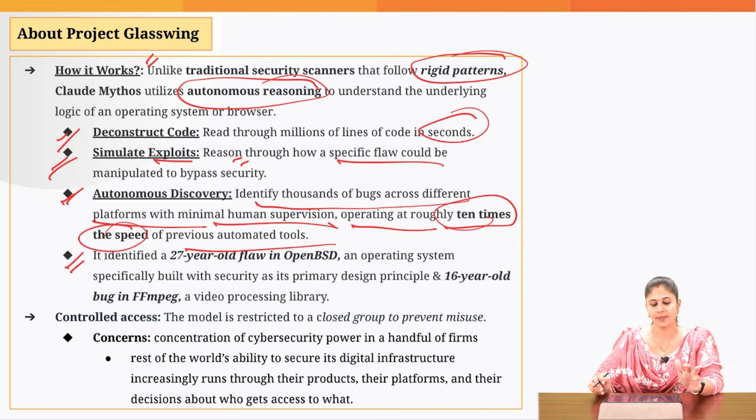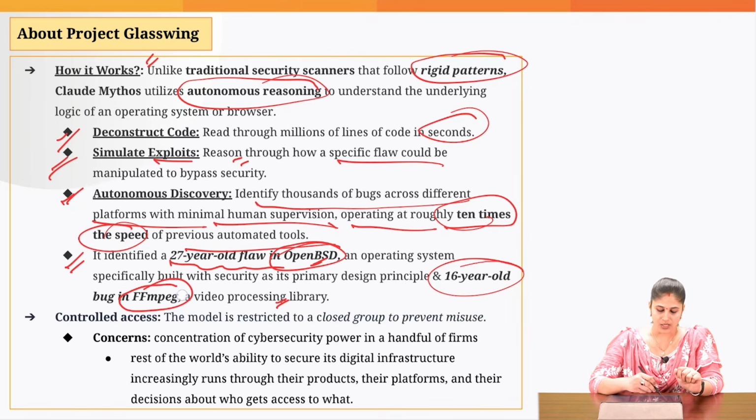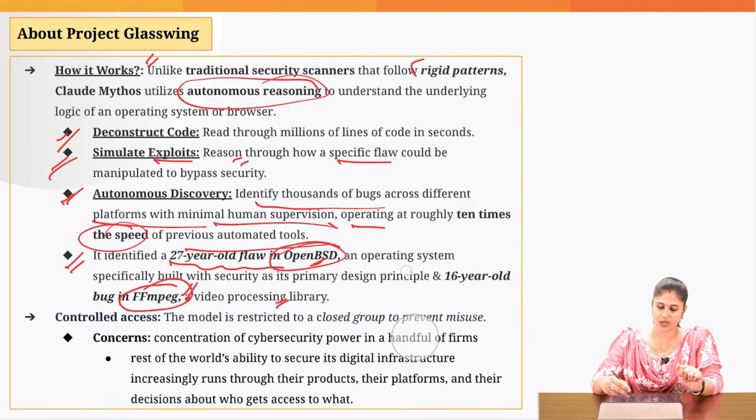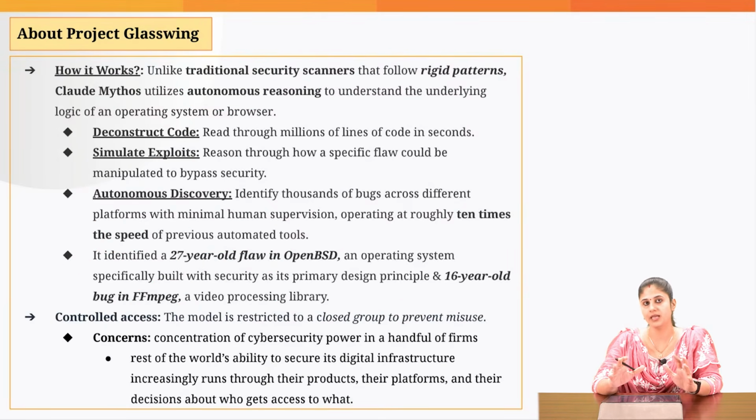For example, it was recently pointed out that this Claude Mythos has been able to find flaws in a 27-year-old operating system, OpenBSD, and also in a 16-year-old video processing library, FFmpeg. These two examples clearly show that Claude Mythos has the ability to figure out zero-day vulnerabilities without human intervention or supervision, and it is able to generate the code to fix them within a fraction of a second.